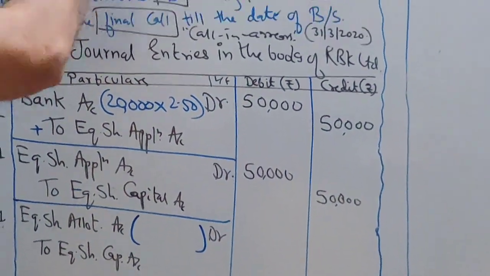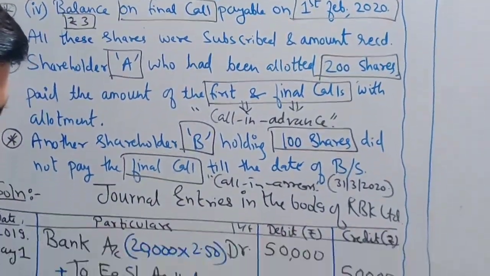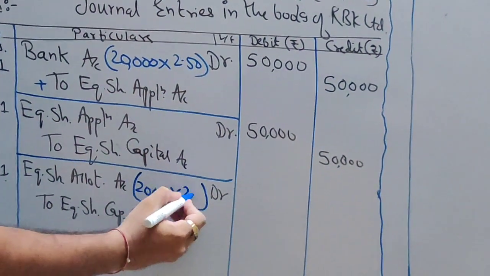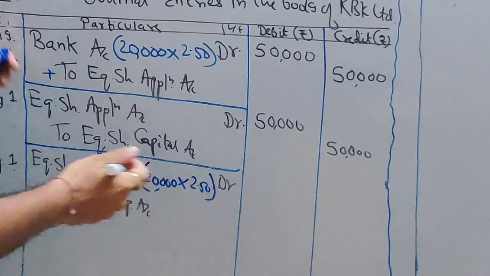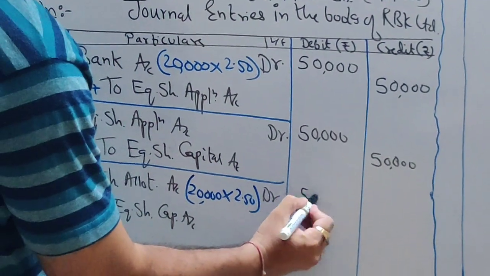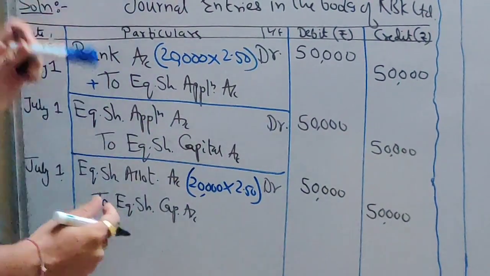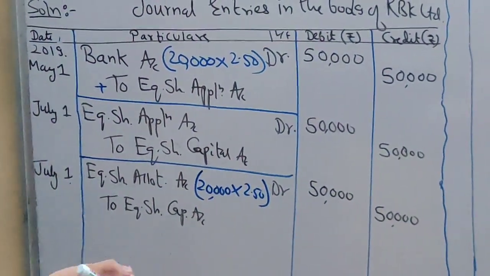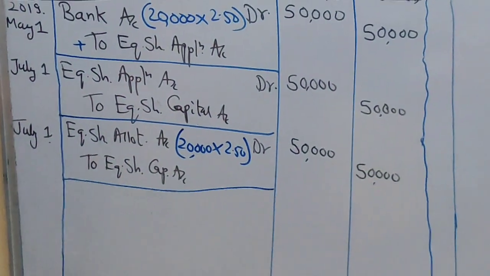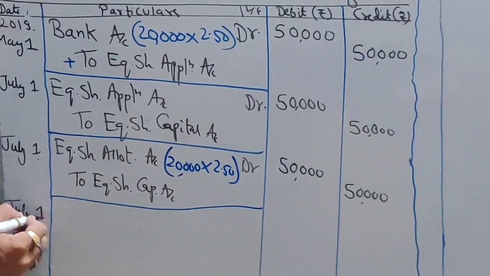So allotment money is 2.50 and how many shares did we allot? 20,000, and we are asking shareholders to pay 2.50. So it will be the same amount, students, 50,000. So this is your transfer entry for allotment.